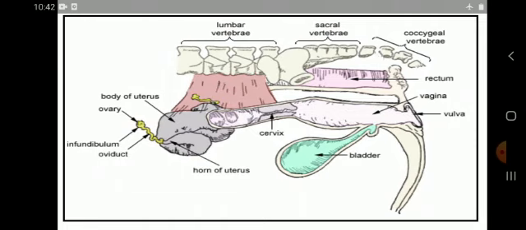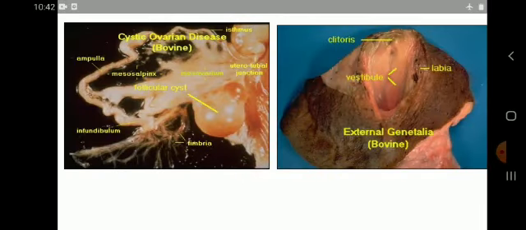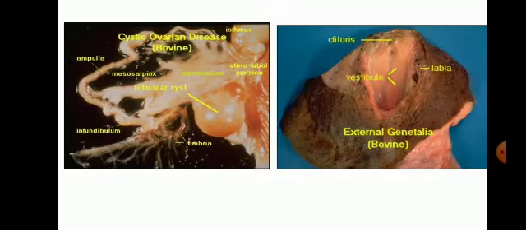So look at these pictures. On the lateral side, you can see the bladder, cervix, vulva and vagina. Above this are the rectum, then the body of the uterus, ovary, infundibulum and oviducts. These are the structures in the lateral view figure. Here you can see ovarian diseases like an ovarian cyst.